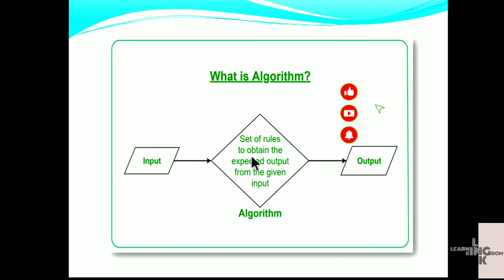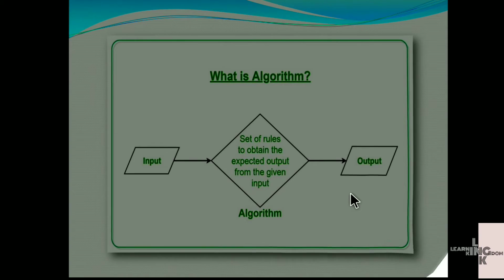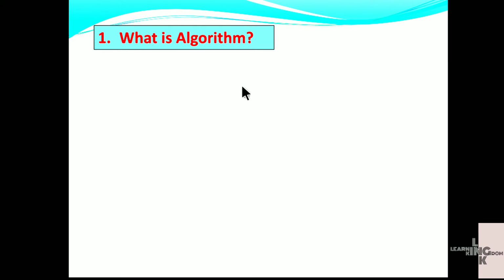What is an algorithm? By seeing this picture we can see that an input is given, and a set of rules is used to obtain the expected output from the given input. That is an algorithm, and it gives the output. Here we are giving our problem, and for that problem we write some instructions to solve it, and that gives the output. Here we will look at it in detail.